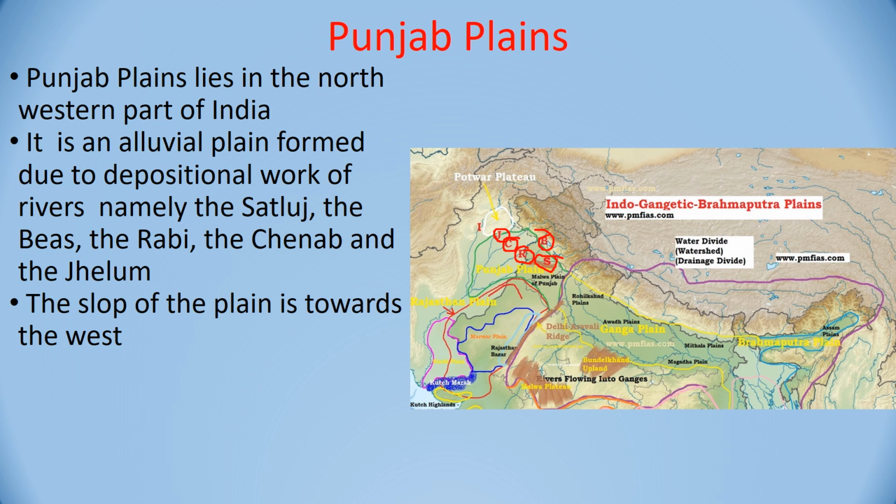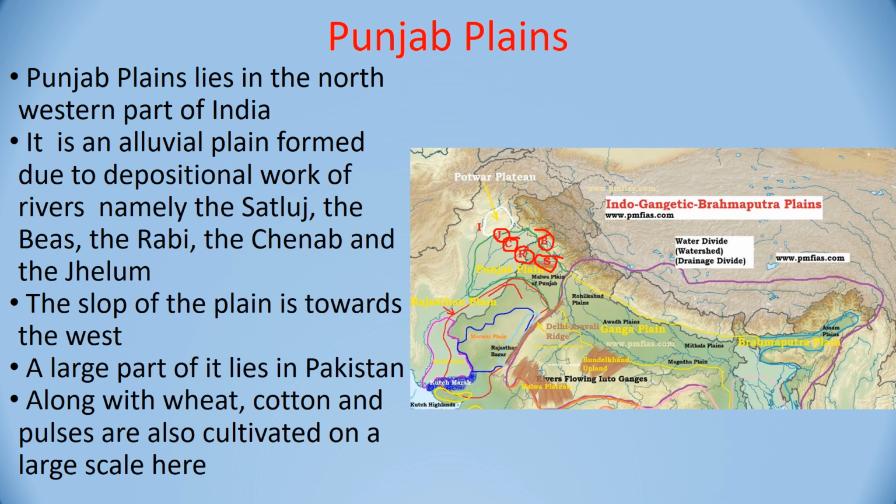The slope of the plain is towards the west. A large part of it lies in Pakistan. It is the wheat bowl of India, but along with wheat, cotton and pulses are also cultivated on a large scale here.